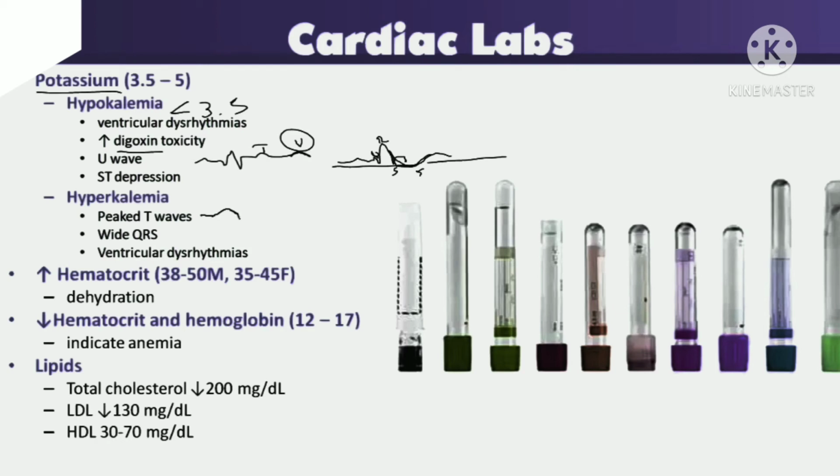Hyperkalemia is nothing but an increased potassium level, more than 5 mg per dl. Here the findings we can rule out are peaked T waves. Here the T waves are peaked. You can see here PQRST, and the T wave is slightly above the normal range.